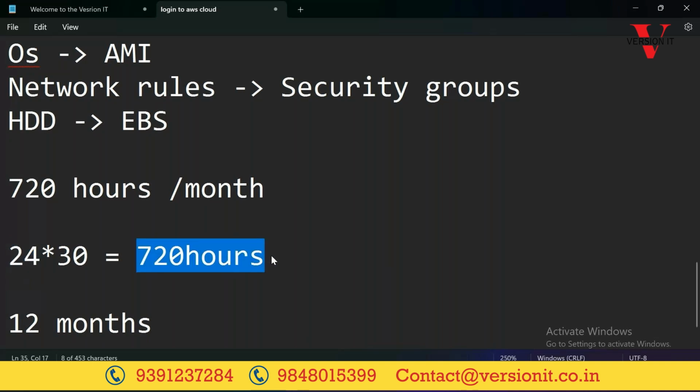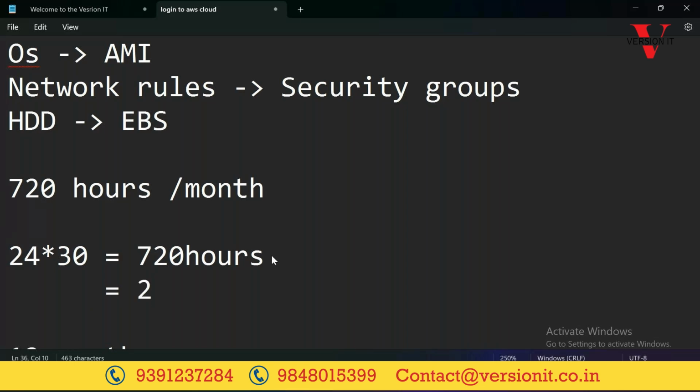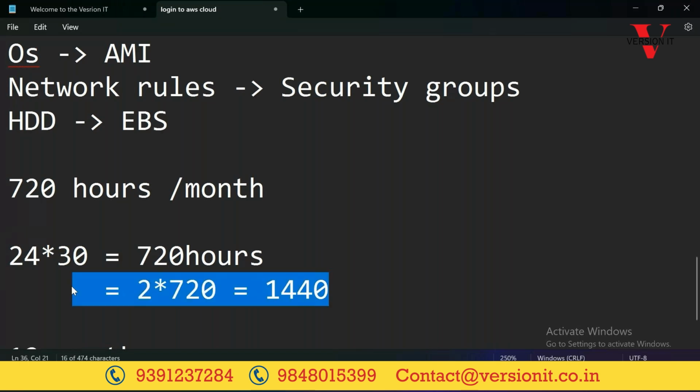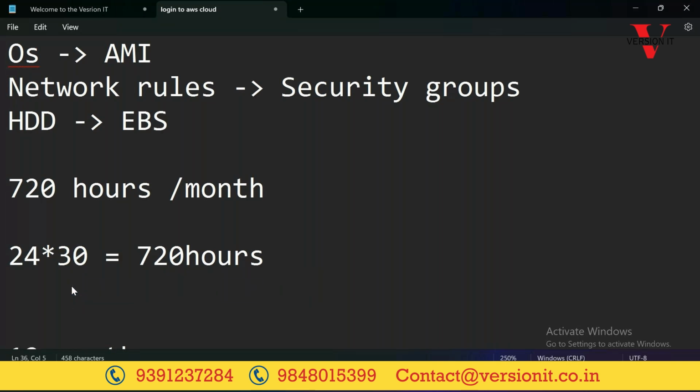If I launch one more EC2 instance, then 2 instances would be running 30 days, so automatically we'll get 2 into 720, which means 1440 hours, and you'll get a bill. So you can run 2 servers for 15 days, which means each will share 360 hours.